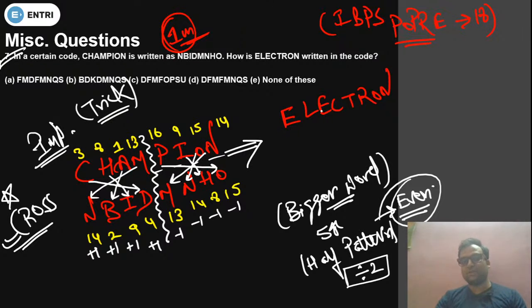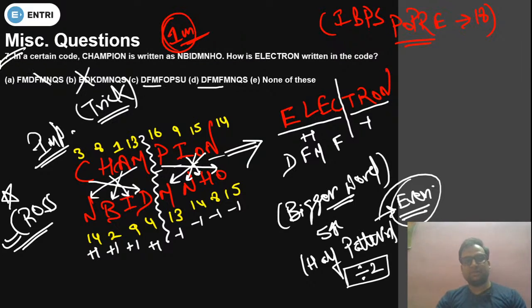Okay, just count 1 2 3 4 5 6 7 8. So we have got 8. So this half was following the +1 pattern and this half was following the -1 pattern. So C +1 is D, E +1 is F, again F, L +1 is M. Okay, so D F M F, D F M F, both are possible. This is not possible, this is not possible. So just eliminate the option.